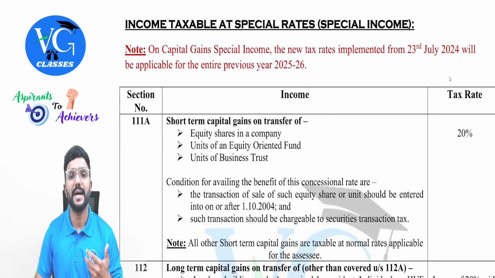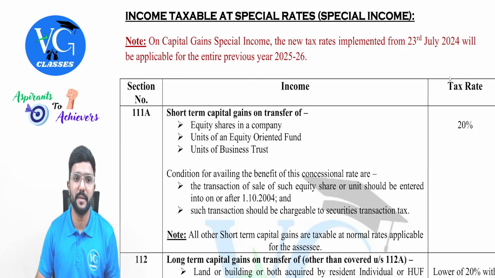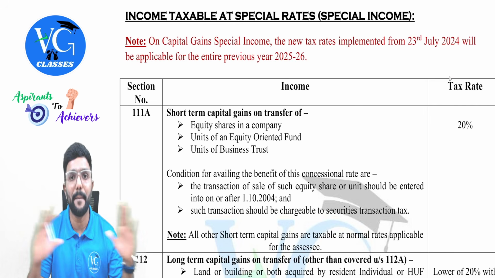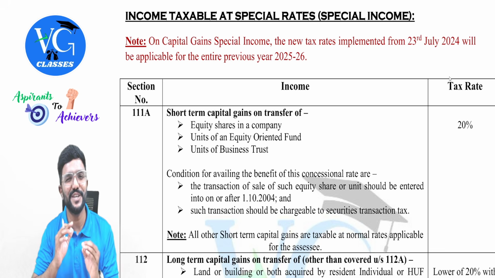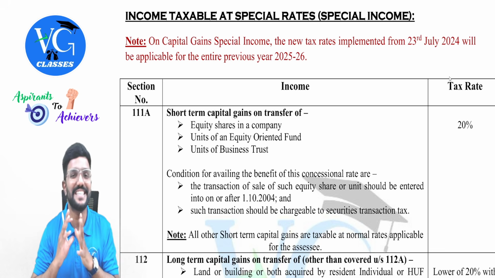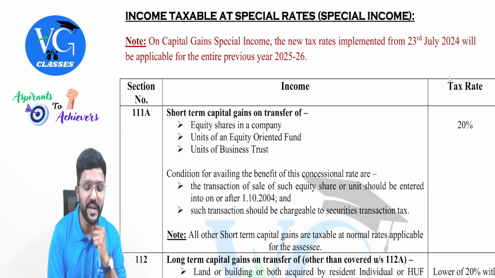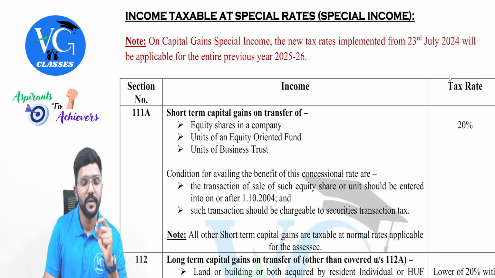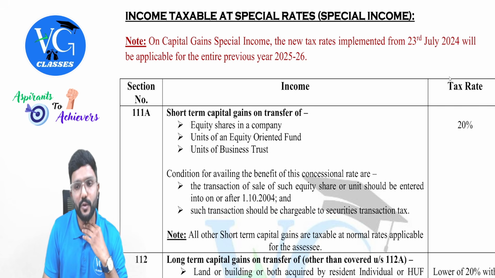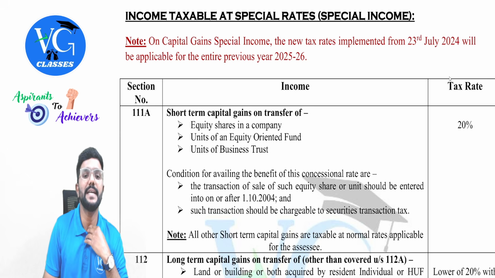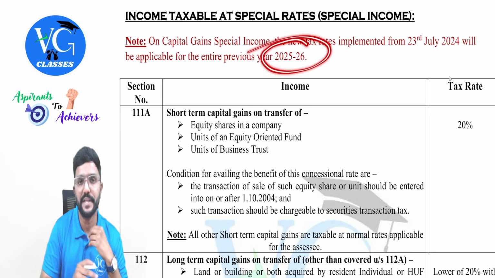Then coming to the tax rates applicable on special income, guys. See, actually there is no amendment in this, but last year there was a lot of confusion in these tax rates, especially the capital gains topic. Correct? So I've just given a note here. You can observe. Let me read it. On capital gains special income, the new tax rates implemented from 23rd July 2024 will be applicable for the entire previous year 25-26.